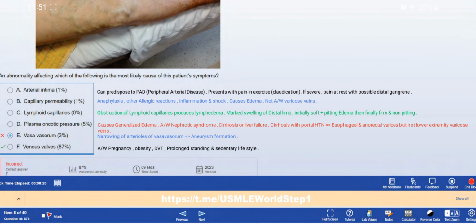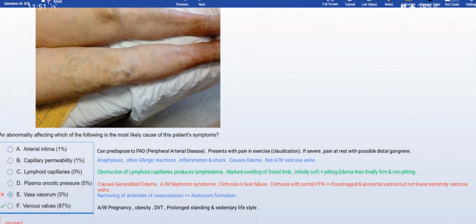That would cause esophageal and anorectal varices, right? But not lower extremity varicose veins, because portal hypertension is not associated with lower extremities. So that's why that is not. But here, this is the case of a lower extremity problem, right? Okay.